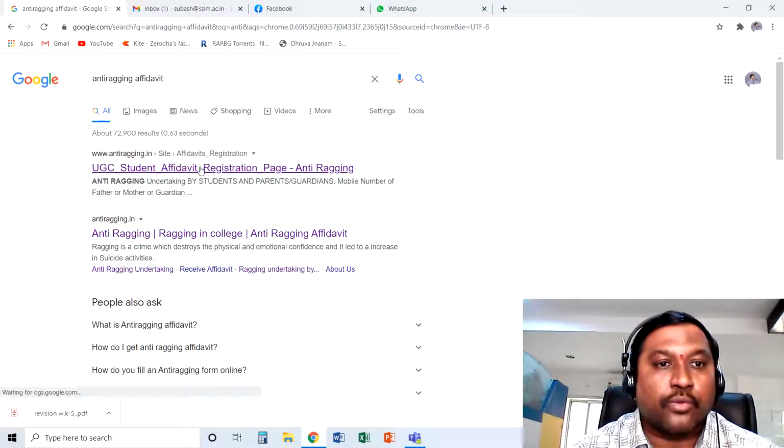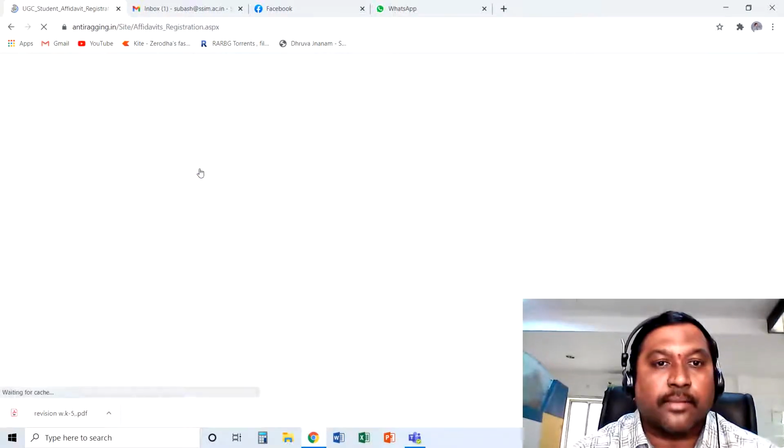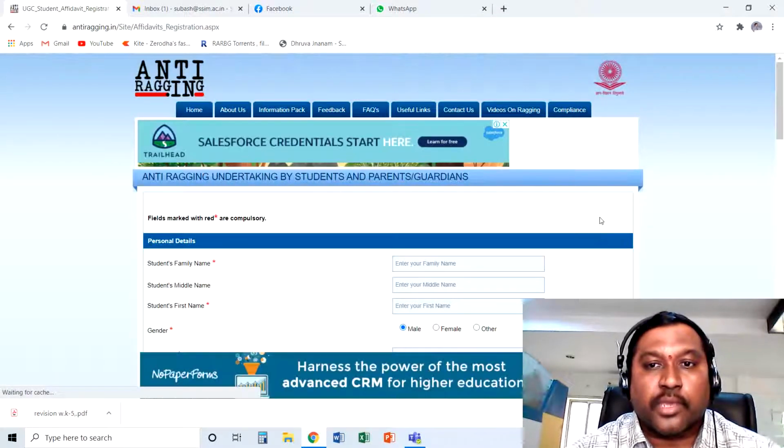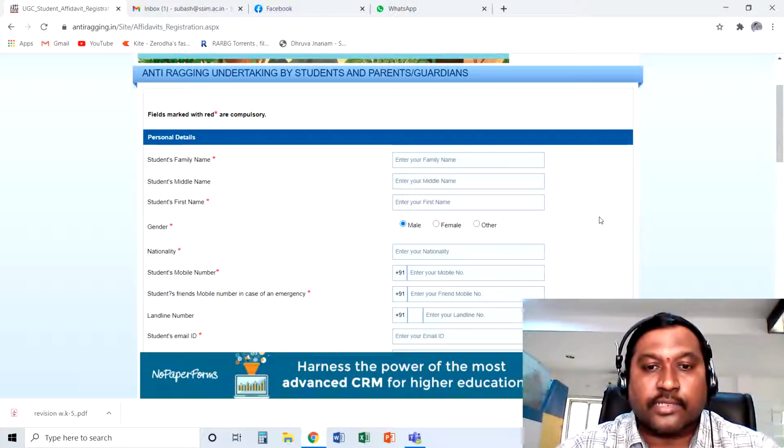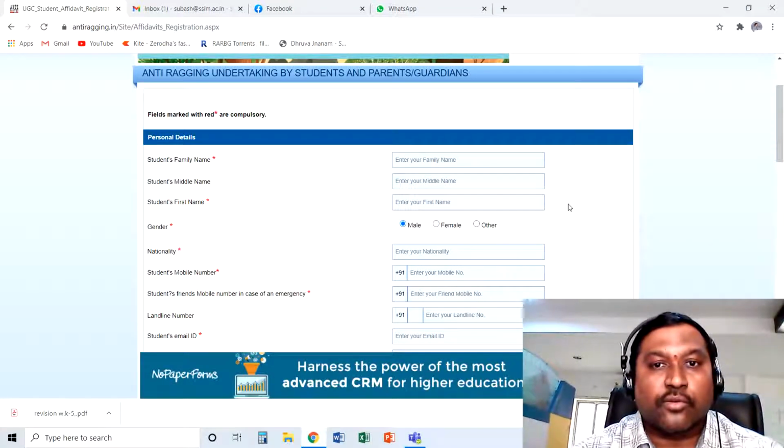Click the first link, UGC student affidavit registration page anti-ragging. It will take you to this page. I am going to explain the entire process, and what exactly the students need to fill in these columns. It includes three to four sections. The first section speaks about the personal details of the student.